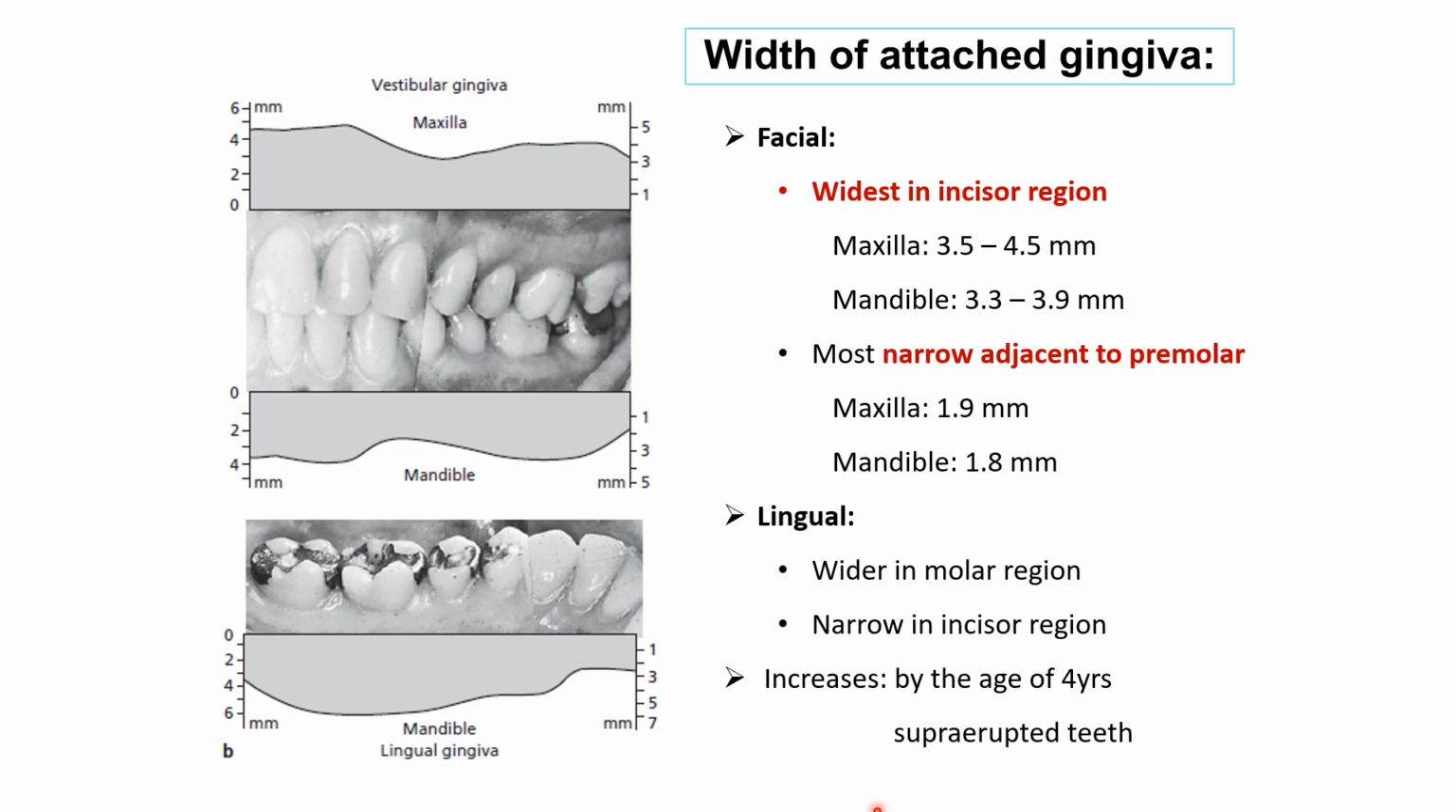And this width increases with age, and it is also increased with a supraerupted tooth. The reason for this is, as the tooth erupts, the alveolar process height also increases, and simultaneously the attached gingiva covering it also increases. The width of the attached gingiva covering this is going to increase.